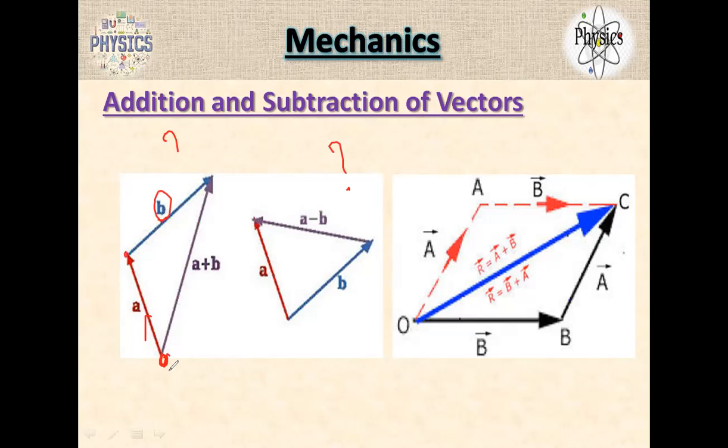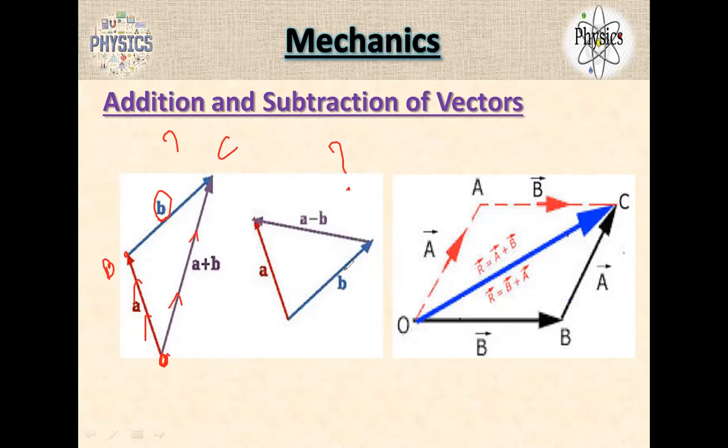The A vector started from O to B, let's say, and the B vector started from B to C. The resultant vector is from O to C. See, O to B is the A vector, B to C is the B vector. The resultant should be O to C.